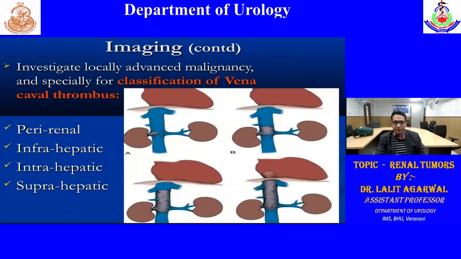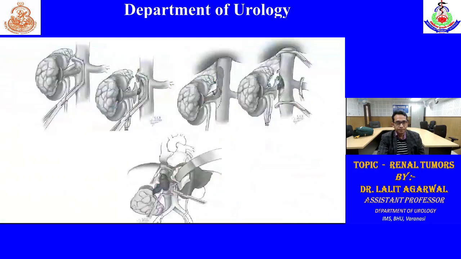Level I have already discussed. This is level 1, renal vein involvement or ostium. Level 2 is below the liver. Level 3 is intrahepatic part involvement, and level 4 is above the diaphragm or above the liver, suprahepatic. Accordingly, management: if level 1, we can apply the side clamp and take out the tumor and kidney. This is for level 1. In level 2, we have to also open the IVC to take out the thrombus.